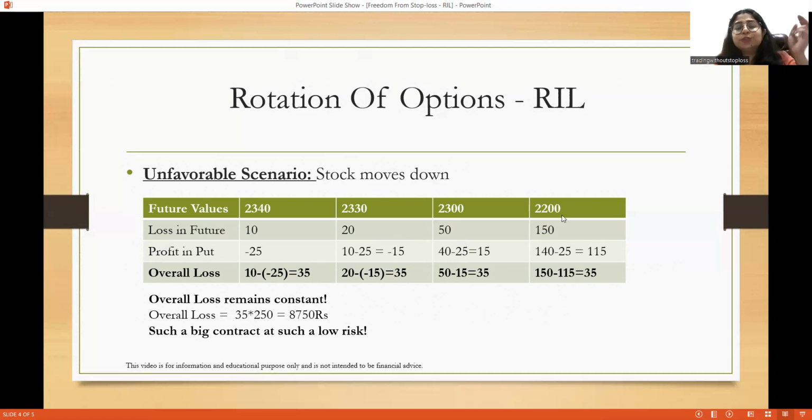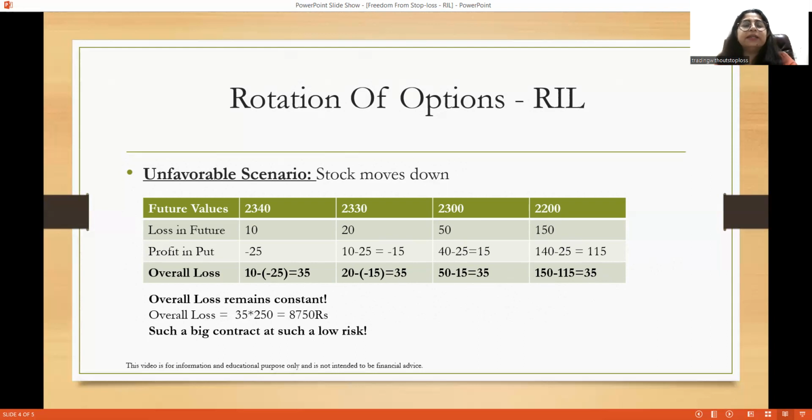Now let's say it moves to 2200. The loss in the future is 150. The profit in the put is 140 points, minus your initial investment, that is 115. The overall loss is 150 minus 115, which is again 35 points.